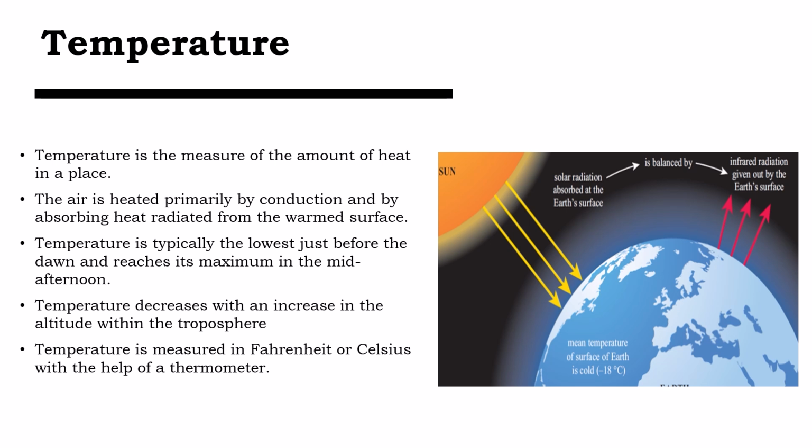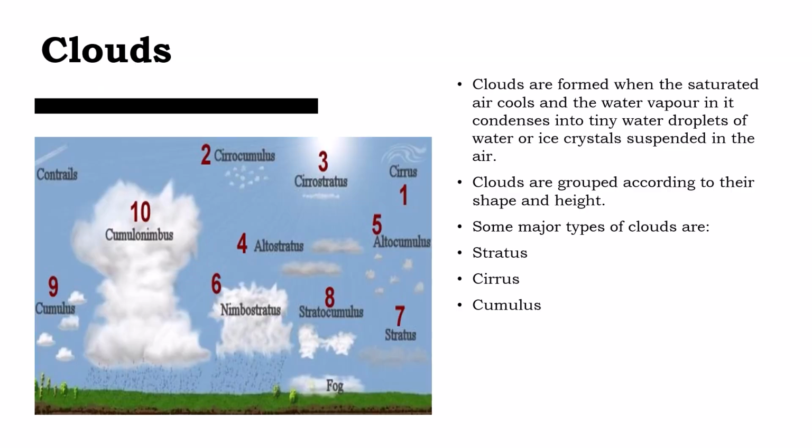Another important element of weather is temperature. It is the measure of the amount of heat in a place. The air is heated primarily by conduction and by absorbing heat radiated from the warmer surface. Temperature is typically the lowest just before dawn and reaches its maximum in the mid-afternoon. Temperature decreases with an increase in altitude within the troposphere. Temperature is measured in Fahrenheit and Celsius with the help of a thermometer.